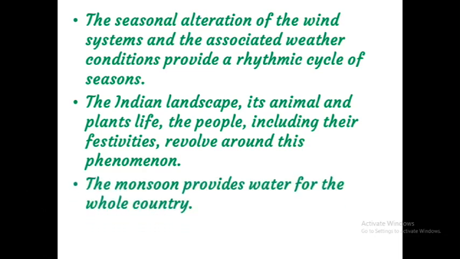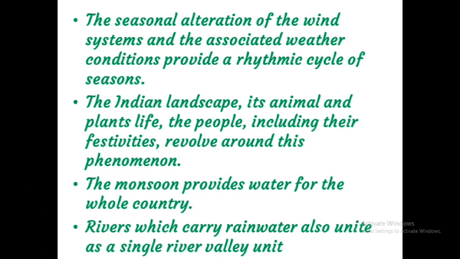The monsoons provide water for the whole country. That means the monsoons give water to rivers. From the rivers we get water. The monsoons provide water for the whole country. Then rivers which carry rainwater also unite as a single river valley unit. Clear, children?